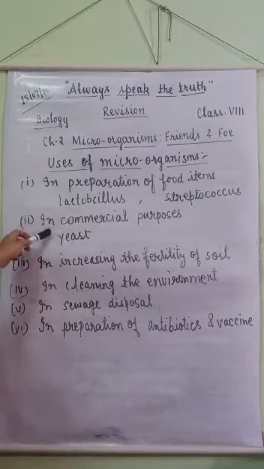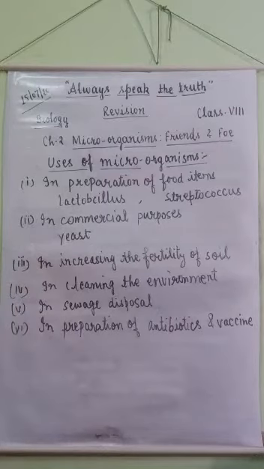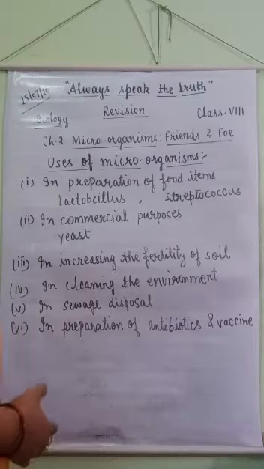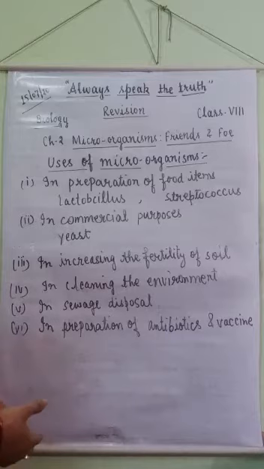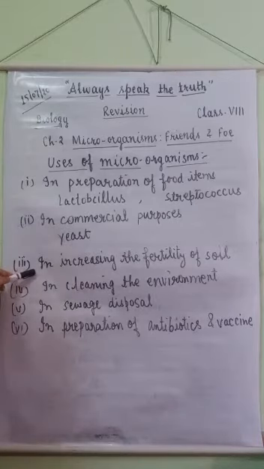In commercial purposes, yeast is a microorganism which is used in the production of wine and beer. It grows on natural sugar present in grains of barley, wheat, rice, and crushed fruit juices, and converts them into alcohol. The conversion of sugar into alcohol and acids in the presence of yeast is known as fermentation.